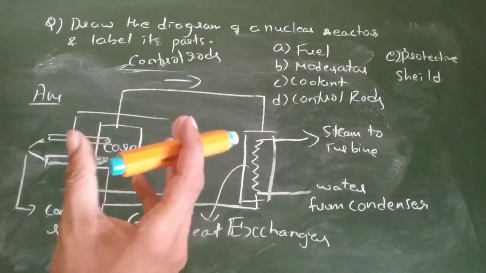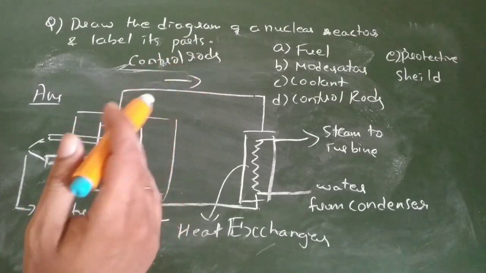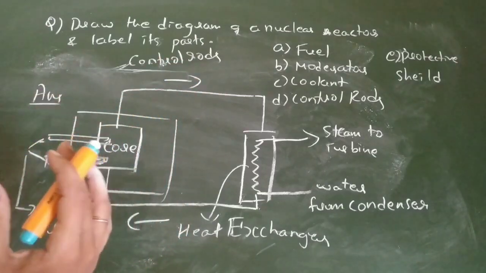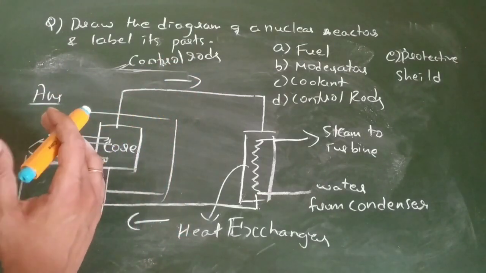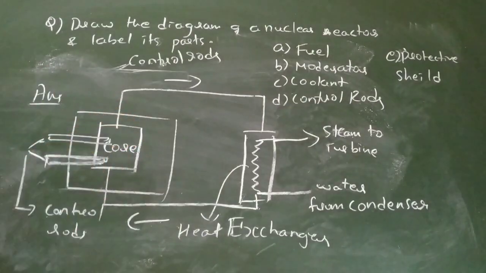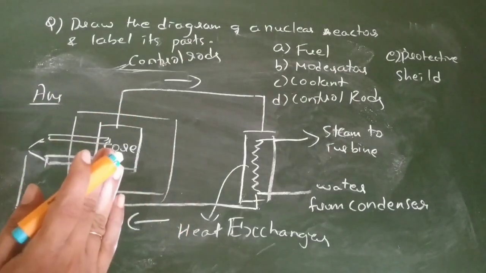What is the function of the moderator? The moderator slows down the neutrons. Due to the presence of the liquid, the neutrons emitted by the nuclear fission which I showed in the previous diagram can be controlled. It reduces the velocity of neutrons.